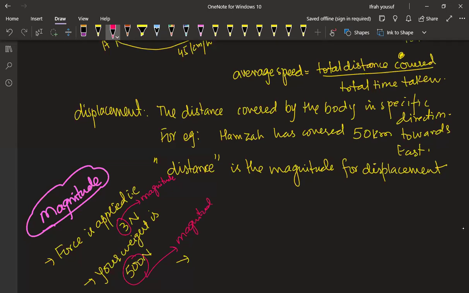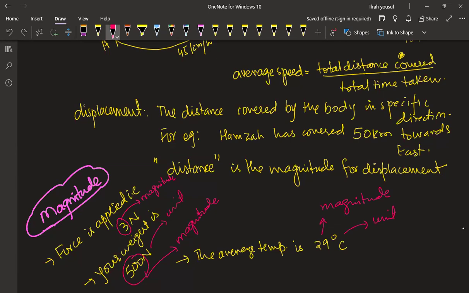If the average temperature is 29 degrees Celsius, this 29 is your magnitude, and degree Celsius is the unit. Again, N is the unit.